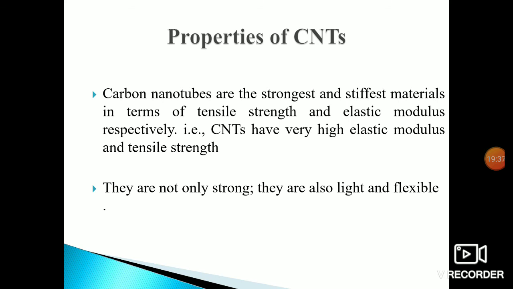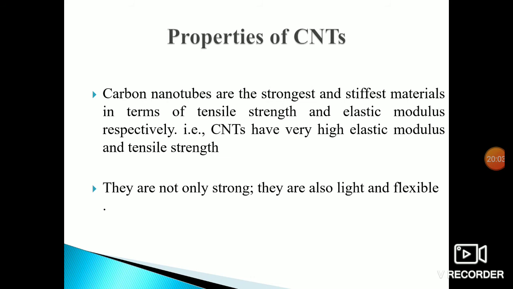So we should understand what is meant by CNTs and how they are synthesized. Here we have to know the properties. What are the properties we have to study for CNT? From these properties only we can use it for application-oriented materials technology. We can move on to the technology based on the properties.